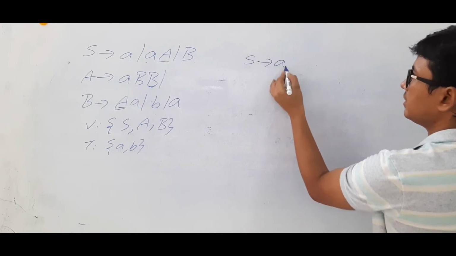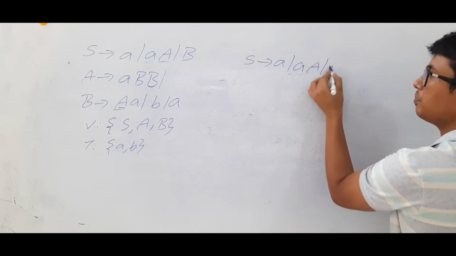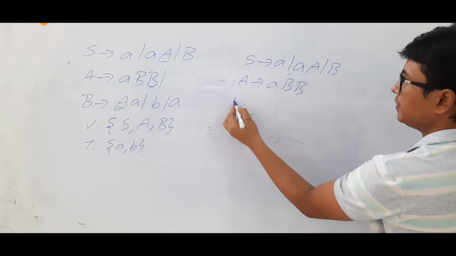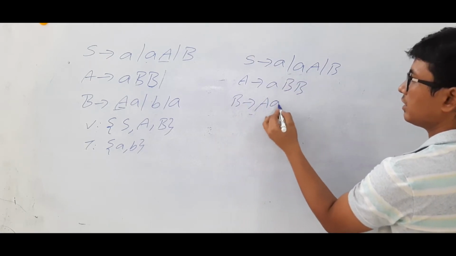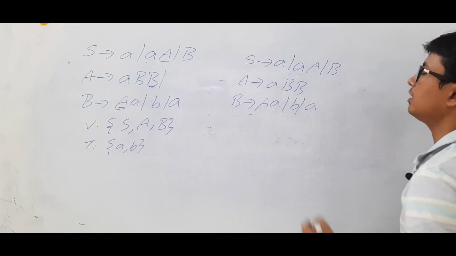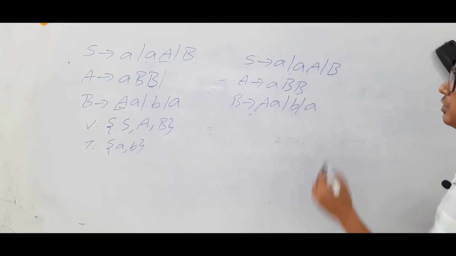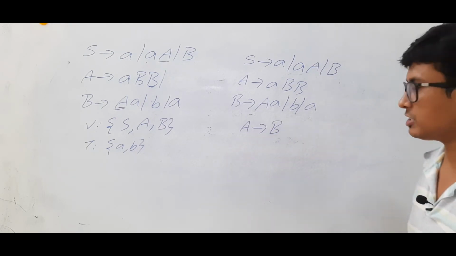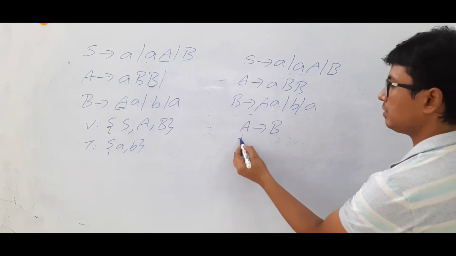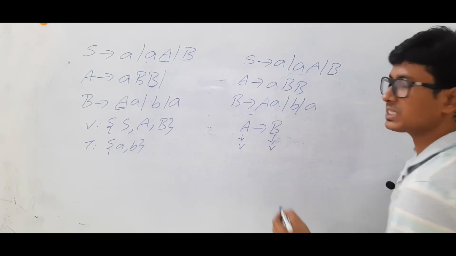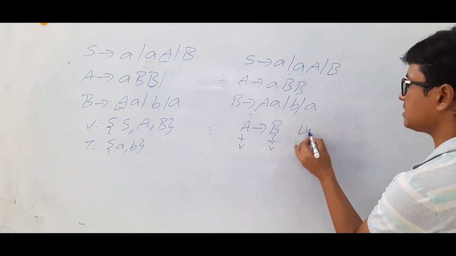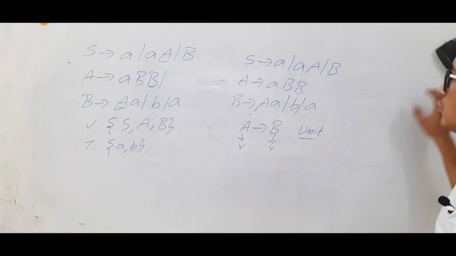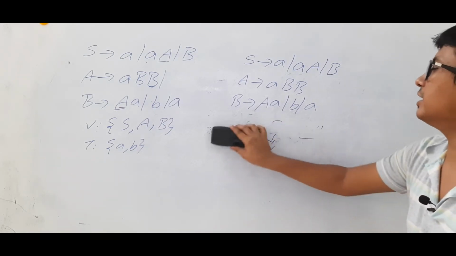S determines A or AA or B. B determines A, BB. B determines A or B or A. Now, what is meant by a unit production? If you have any production in the form of A determines B, where A is a variable and B is also a variable, such kind of productions we will call unit productions. Now we need to identify those productions and we will eliminate them.